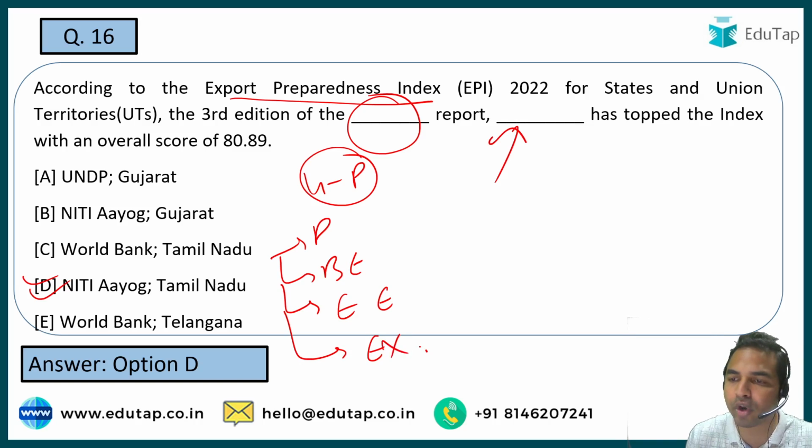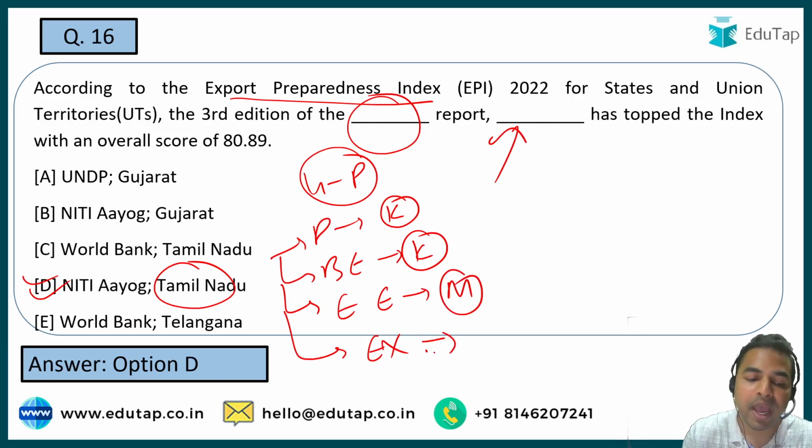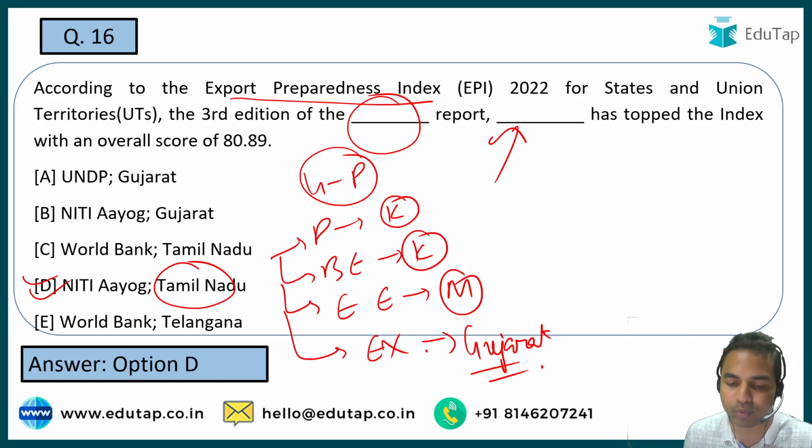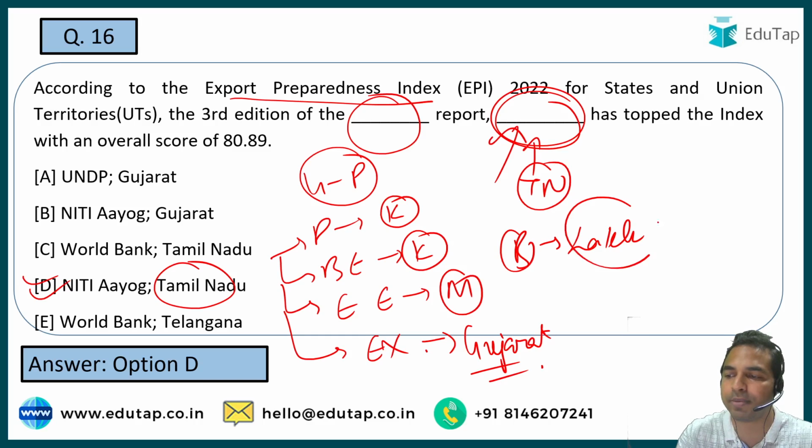Okay, now guys, when I talk about the top performing state, it was Tamil Nadu. But when I talk about the state which has topped in these particular parameters, in the policy parameter, it was Karnataka which has topped the category. When I talk about the business ecosystem, once again it was Karnataka. In the export ecosystem, it was Maharashtra which has topped, and in the export performance, it was Gujarat which was on the top in this particular index, that is Export Preparedness Index 2022. I hope that this is clear to all of you guys. When I talk about the state which was on the top, it was Tamil Nadu. When I talk about that particular state or UT which was at the bottom of the list, what was it? Lakshadweep. Okay, Lakshadweep is the right answer.